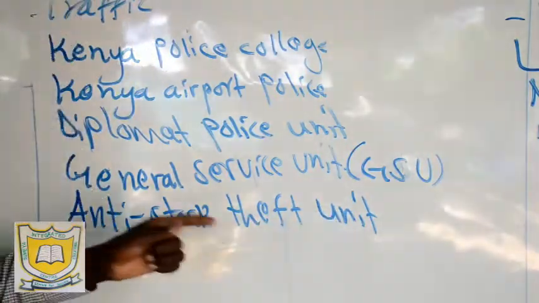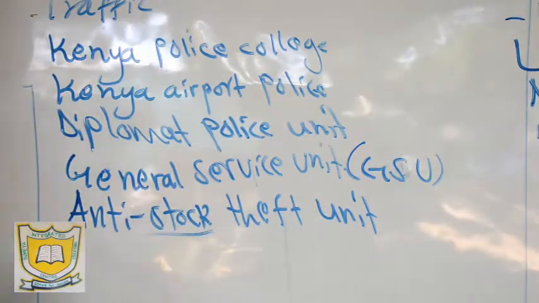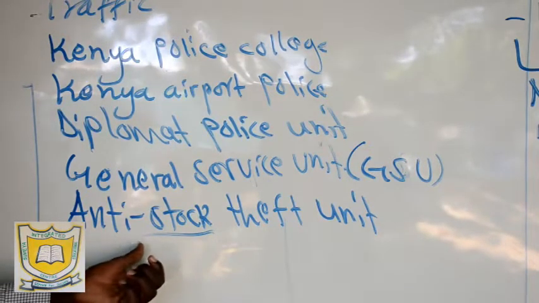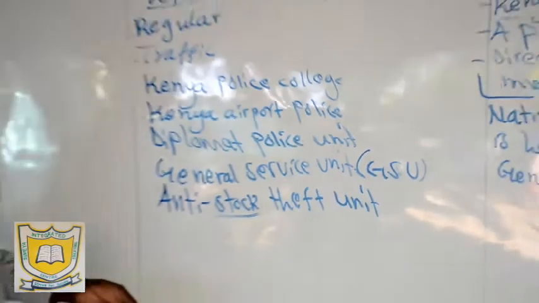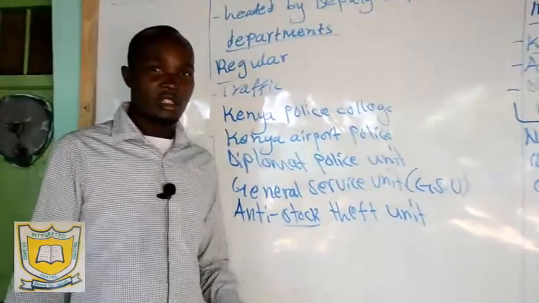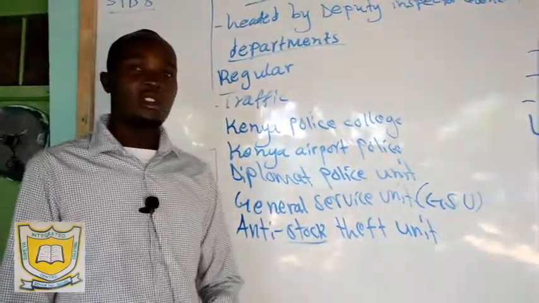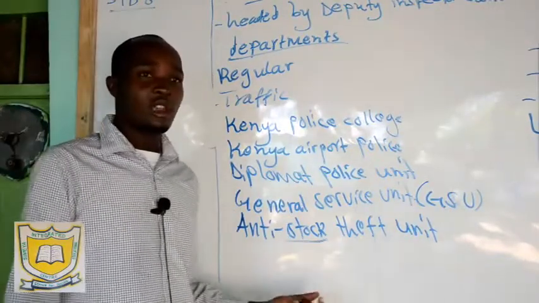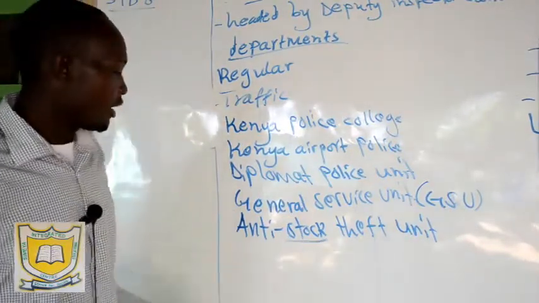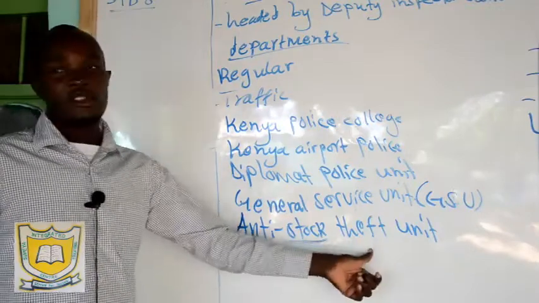And stock theft unit. Stock, they are animals. They are used to recover the animals stolen, maybe among the pastoral communities like Samburu and Masai. Talk about the Pokot and Marakwet and so on. They normally steal animals from one another. So these units normally recover the stolen animals from those people who have stolen the animals from other communities and so on. They are called stock theft unit.